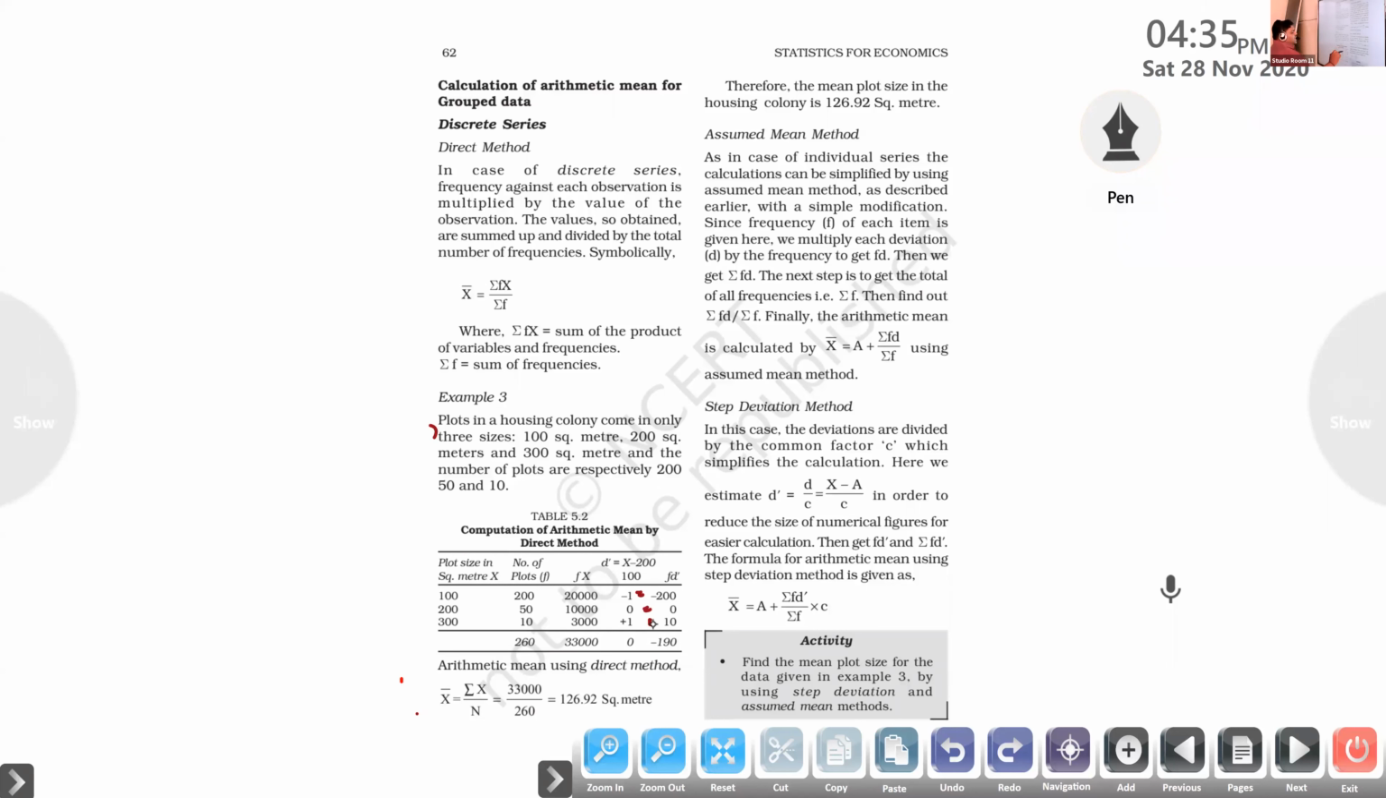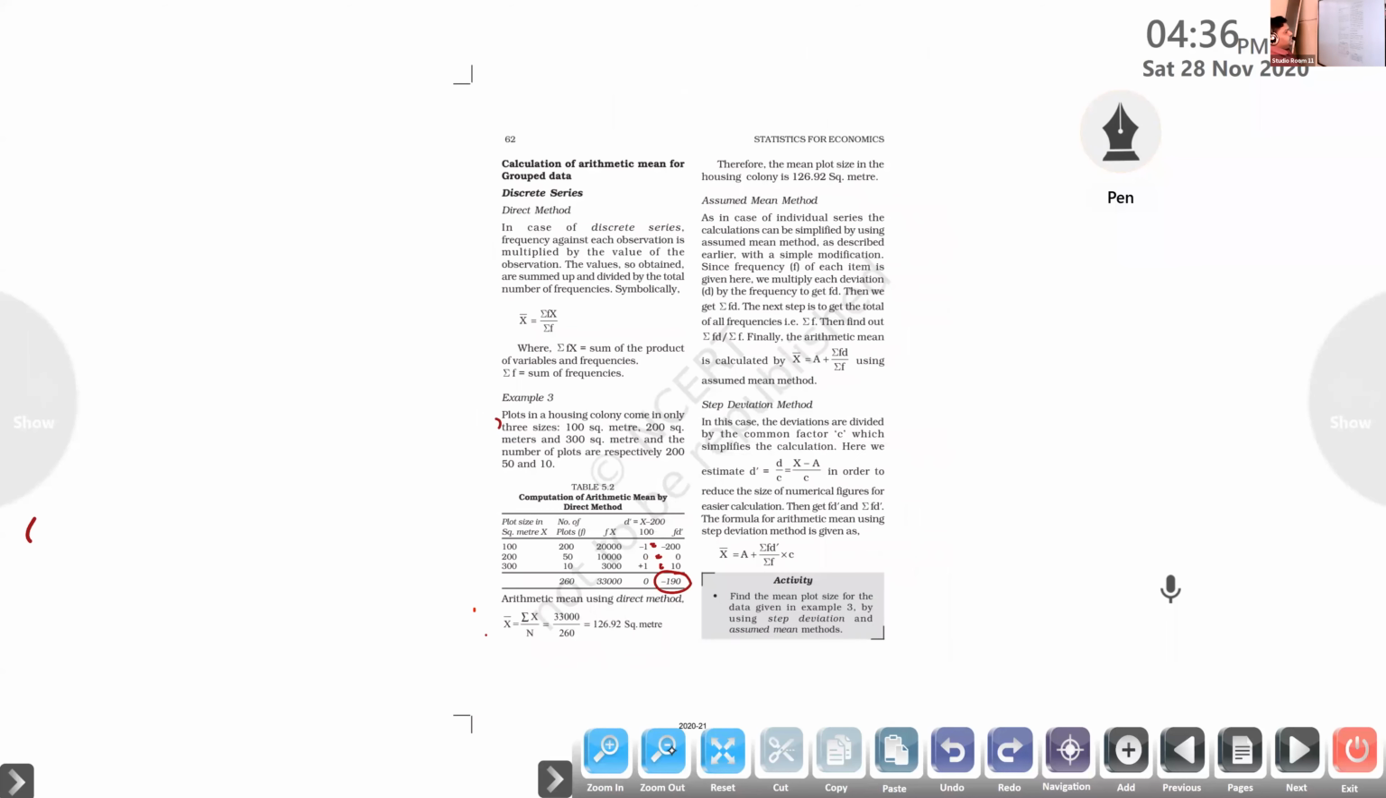So we got FD dash here, and we want to find the sum of FD dash. Minus 200 plus 0 plus 10, answer is minus 190. Okay, hope you got this idea clearly, right? Any difficulty in the calculation?